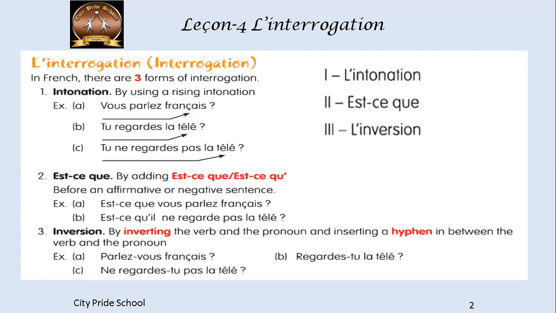The second form is est-ce que. Now, est-ce que we add in the beginning of any sentence. Okay. So here let's see an example. Est-ce que vous parlez français? Do you speak French? So always est-ce que is added in the beginning of the sentence, by adding est-ce que or est-ce qu' with an apostrophe before an affirmative or a negative sentence.